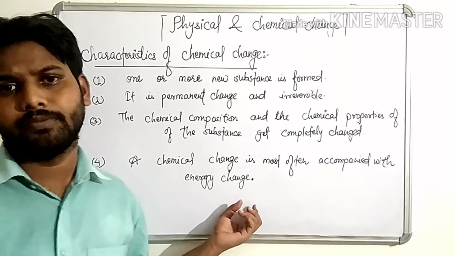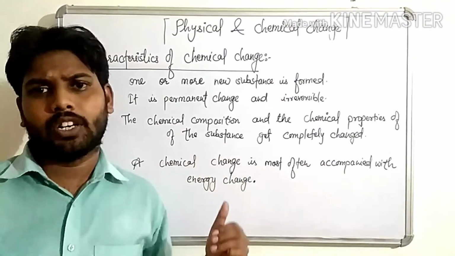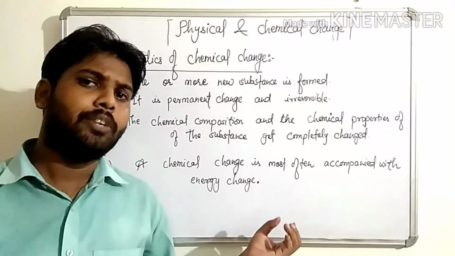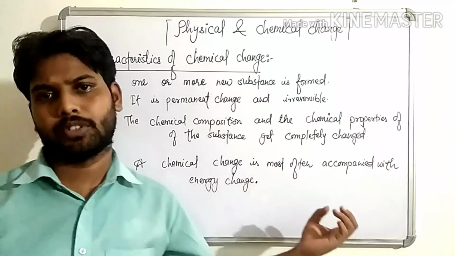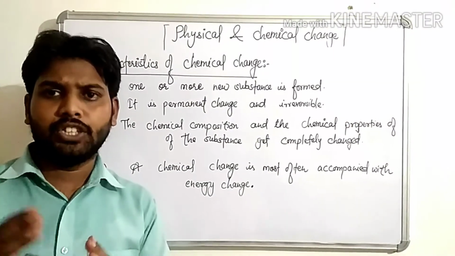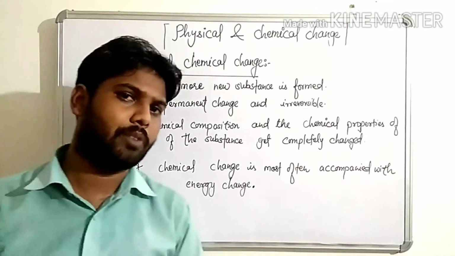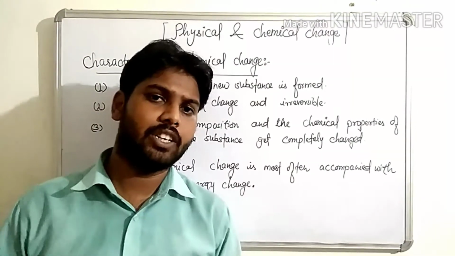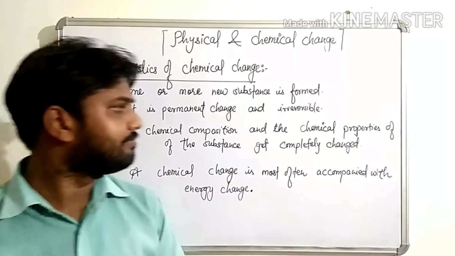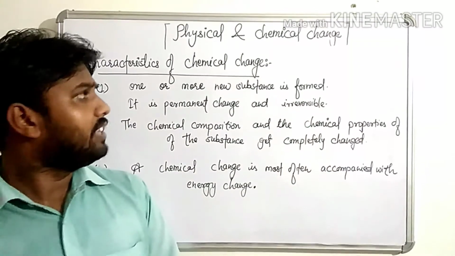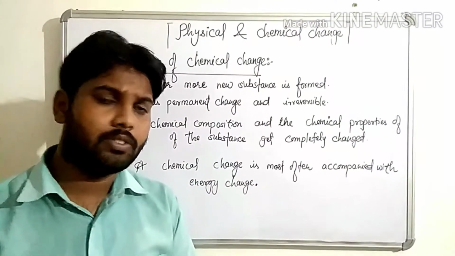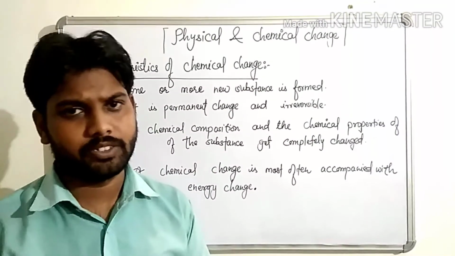It means, children, when one substance changes into another substance in chemical change, there is a bond change from one substance to another. Means the bond which is present in the original substance changes when it changes into the other form. As a result, energy is either released or absorbed in the substance, children. Now children, with the help of these characteristics, we can easily find out the difference between physical change and chemical change.